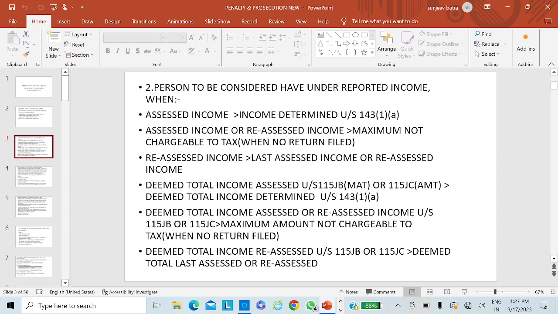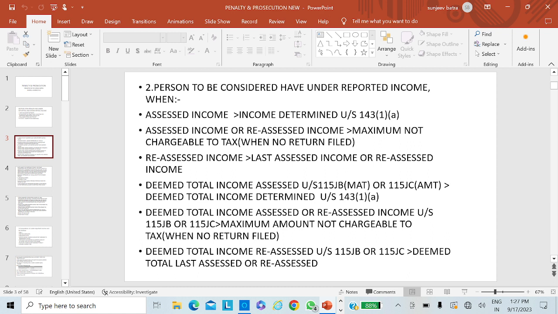Under section 115JB, under MAT, minimum alternate tax is assessed. And whenever these are the cases, the deemed income assessed is greater than the deemed total income determined under section 143(1).